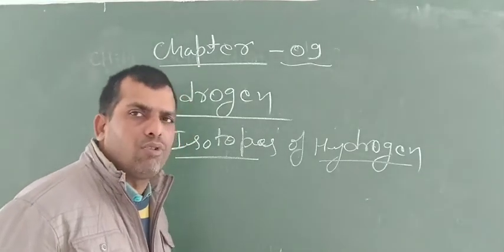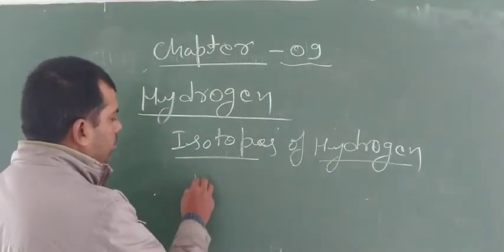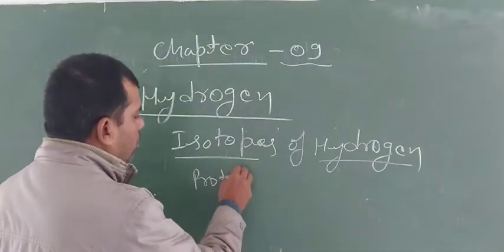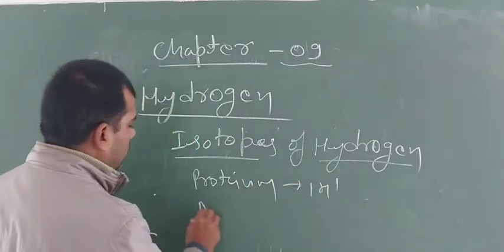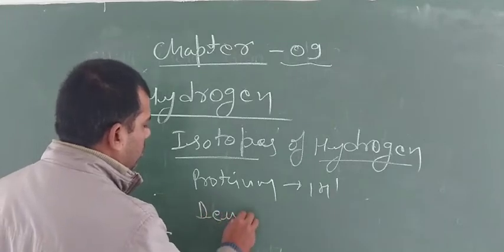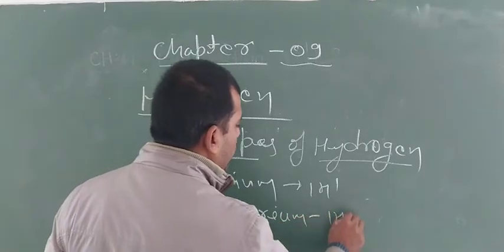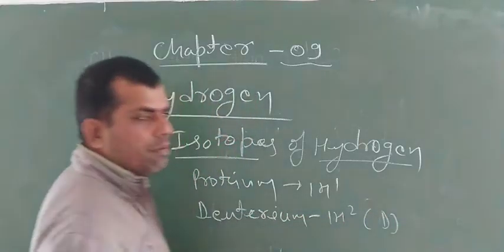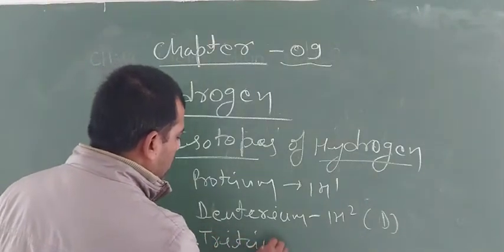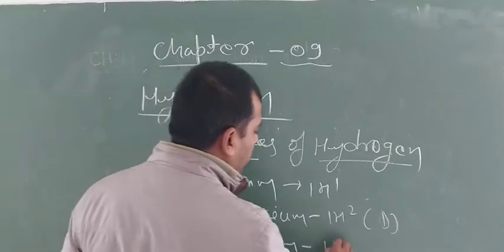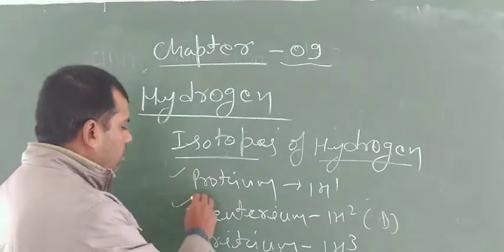Hydrogen has 3 isotopes: protium, 1H1, deuterium, 1H2, which is represented with the help of D, and the third one is tritium, represented with the help of 1H3. Hydrogen has 3 isotopes: protium, deuterium, and tritium.